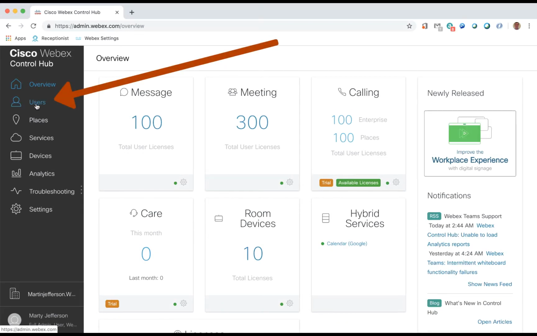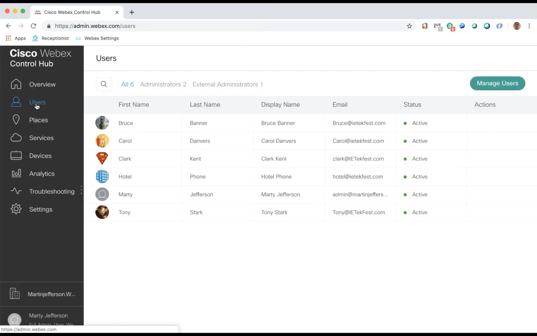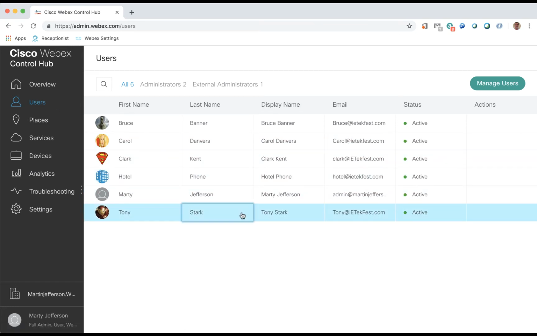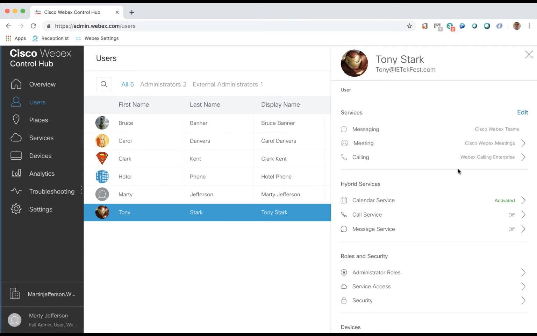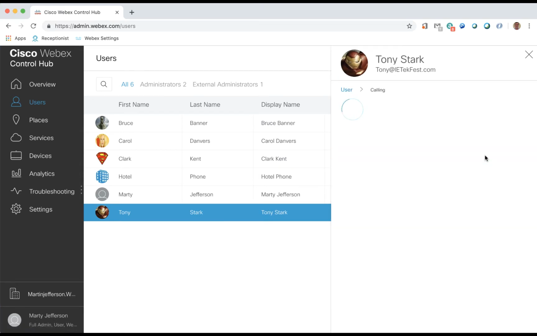The Push-to-Talk feature is configured by going to the Users section and clicking on the user you want to configure Push-to-Talk for. Next, we will click the Webex Calling Enterprise link in the right panel flyout, then click the Edit link. This will launch a new browser tab and connect us to the Cisco Admin Portal. The Admin Portal will present the end user's configuration page.